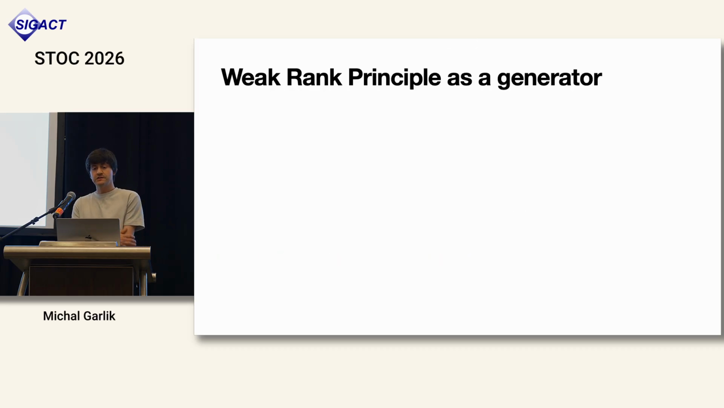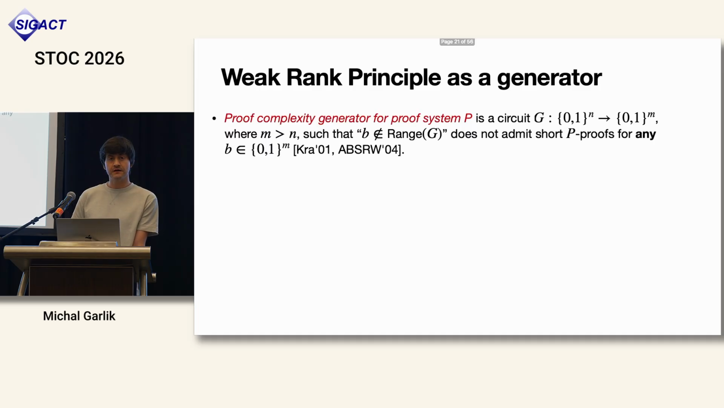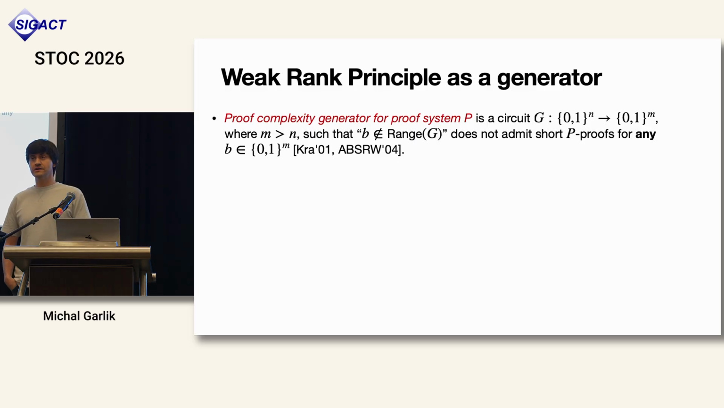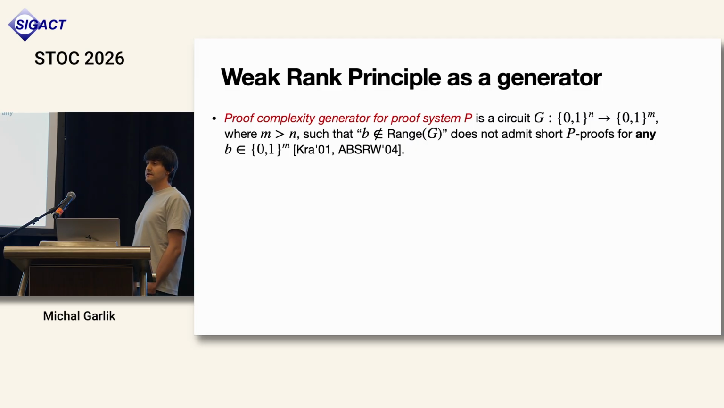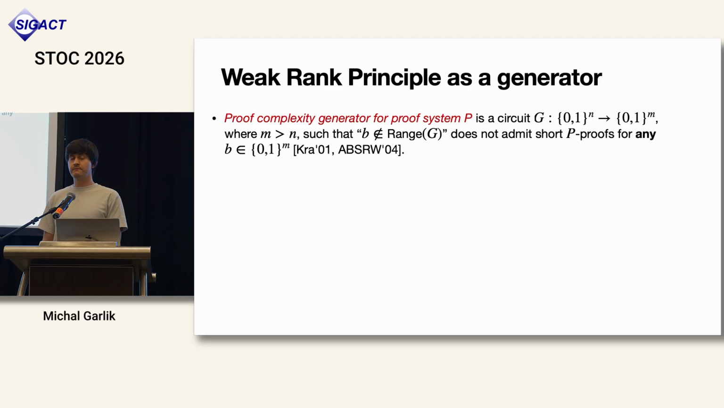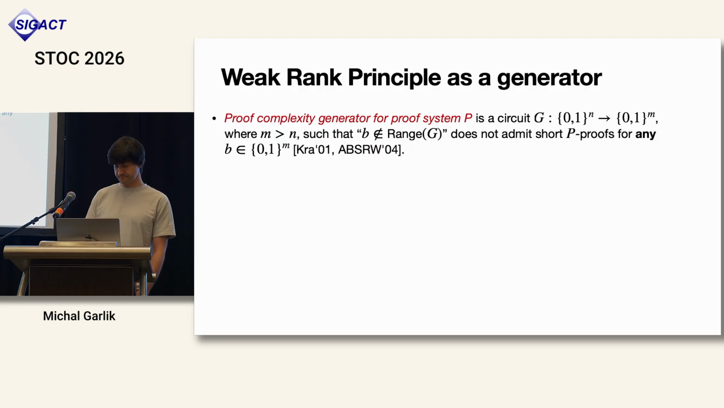First, to explain this generator approach, what is a proof complexity generator for a proof system P? It is a circuit mapping n-bit strings into m-bit strings where m is larger than n, such that the statement that a string b lies outside the range of G does not admit short proofs in P for any string b. Razborov conjectured that with good enough parameters, Nisan-Wigderson generators are proof complexity generators for extended Frege. That's why this program is interesting.